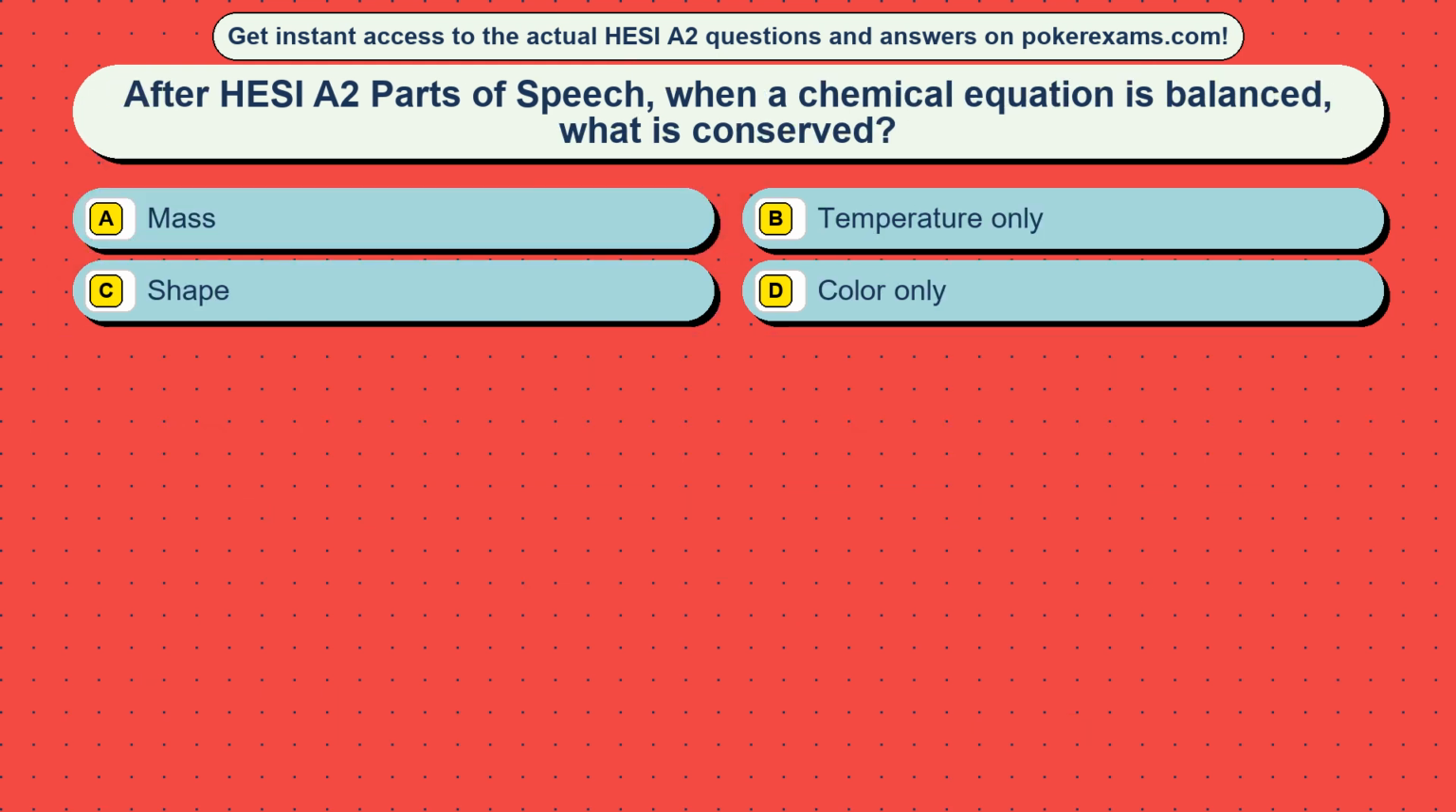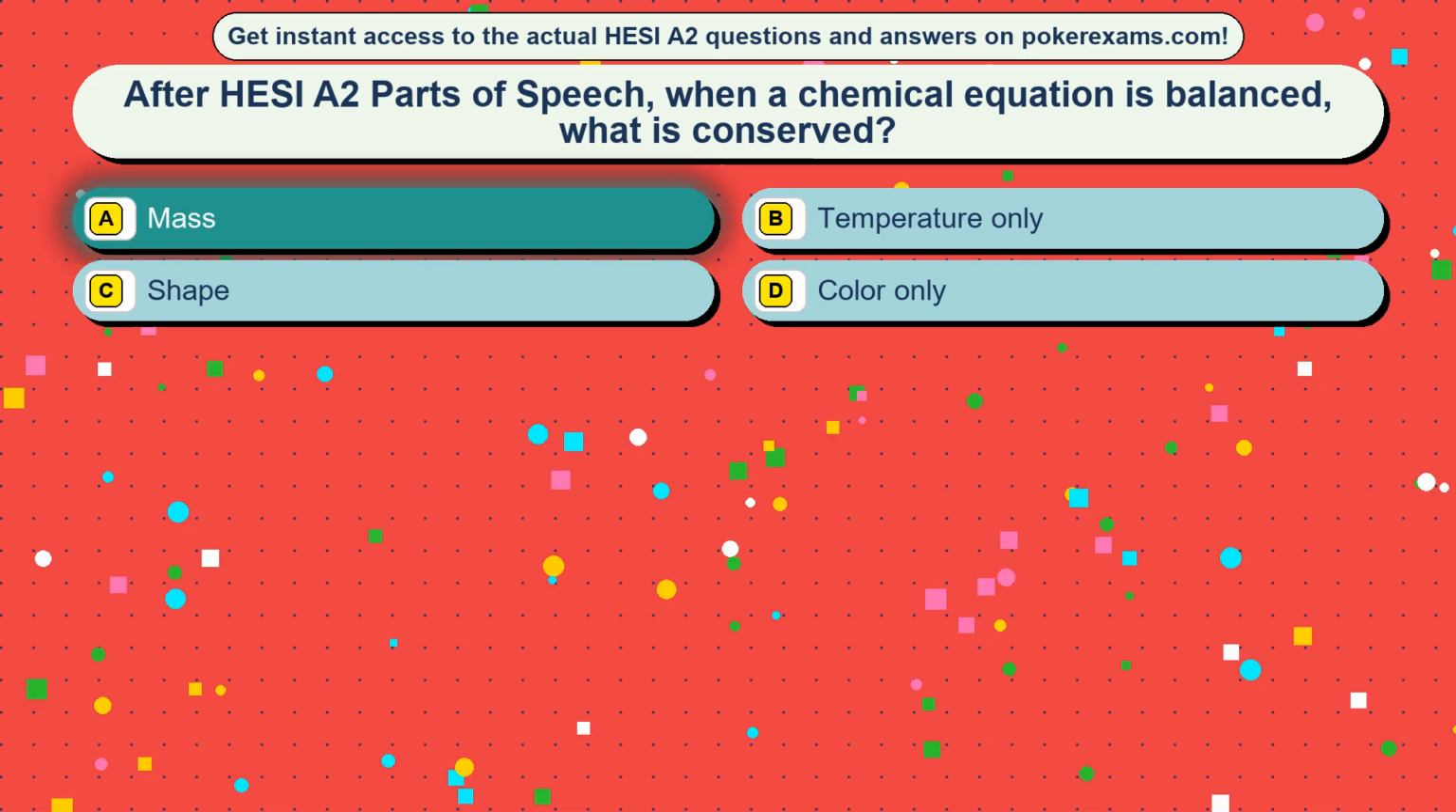Question 6. After HESI A2 parts of speech, when a chemical equation is balanced, what is conserved? Option A, mass. Option B, temperature only. Option C, shape. Option D, color only. The correct answer is option A, mass.